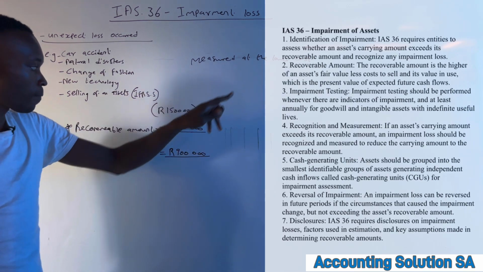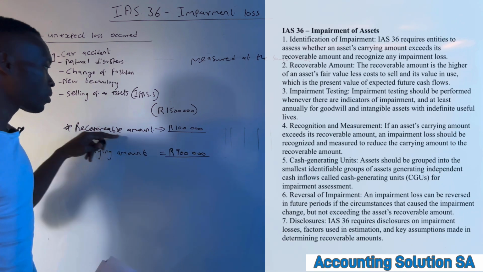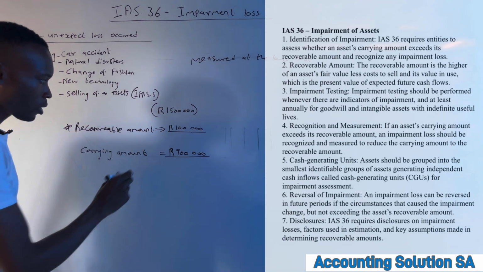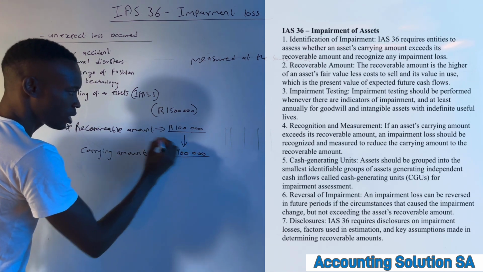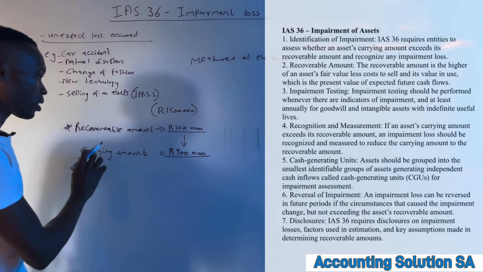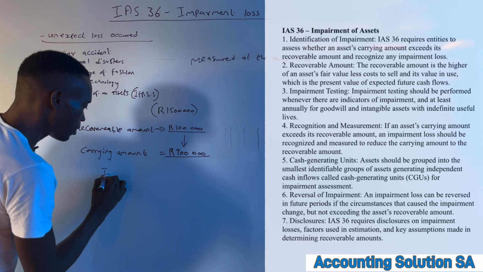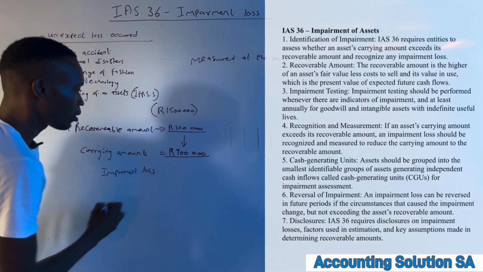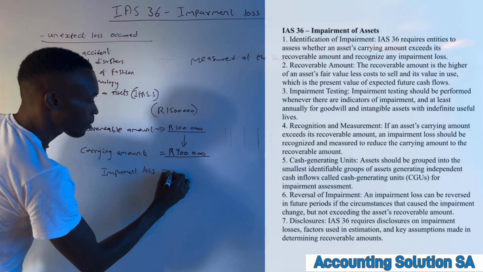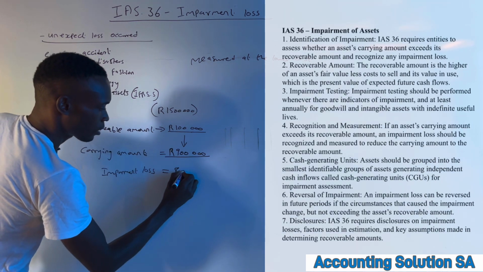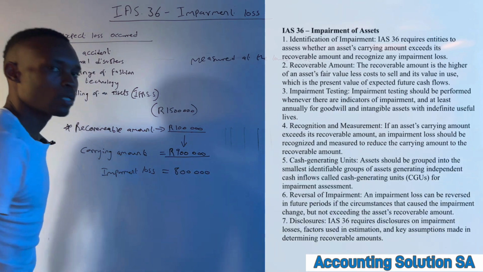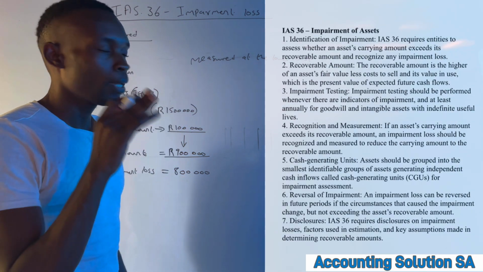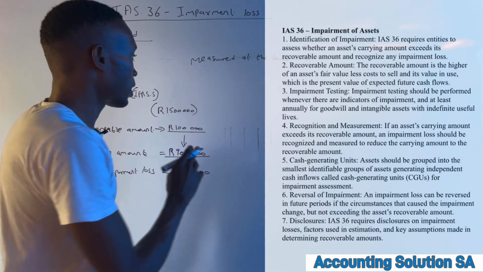In other words, we have to adjust so that we can record it as the recoverable amount. Okay, how do we adjust that? The difference between these two, recoverable amount and carrying amount, we call impairment loss. In this case, our impairment loss will be 800,000. Very simple.